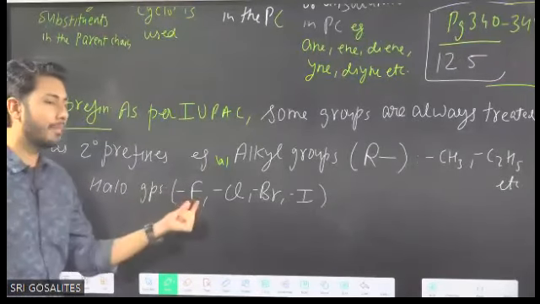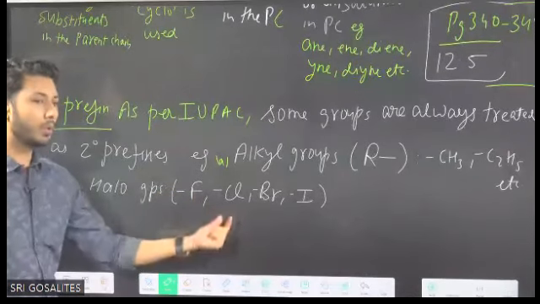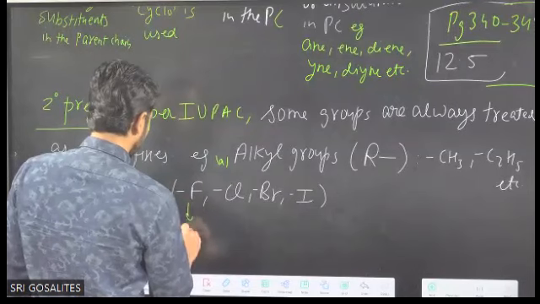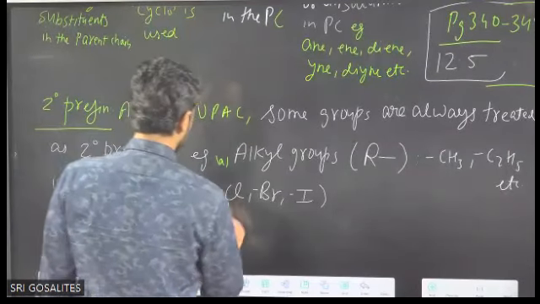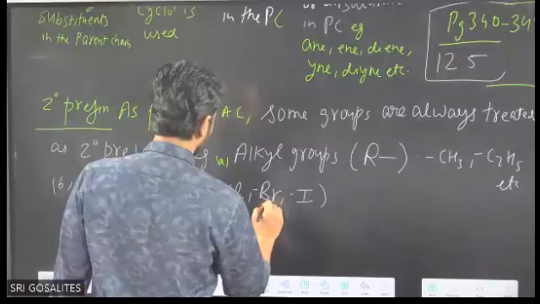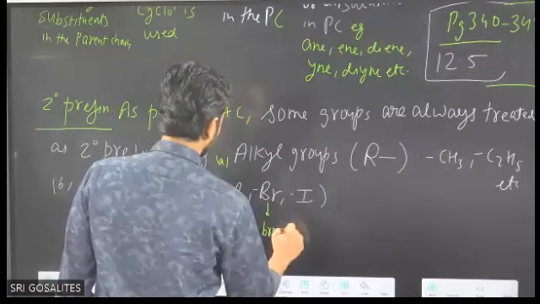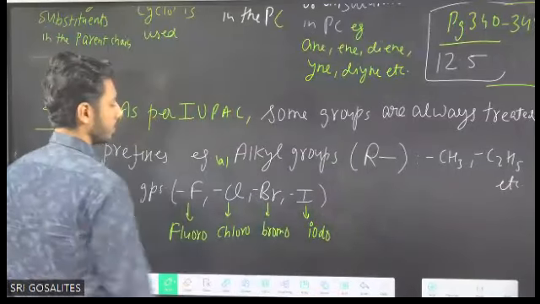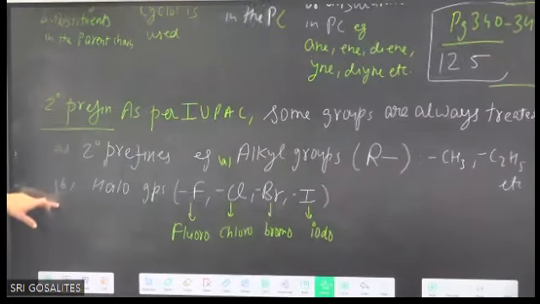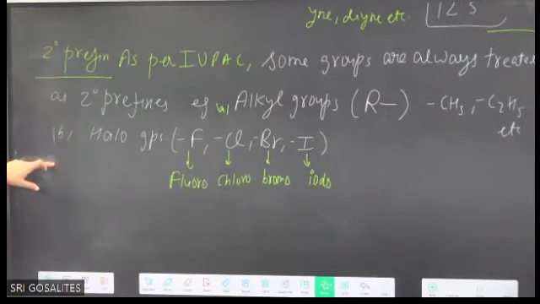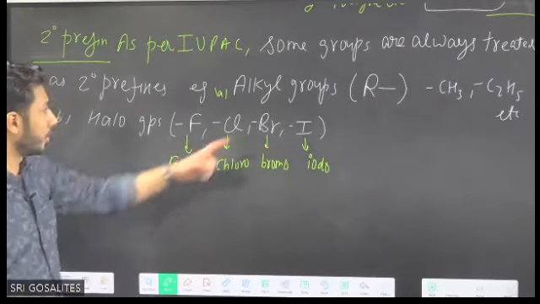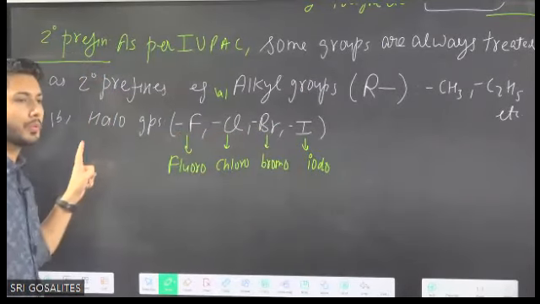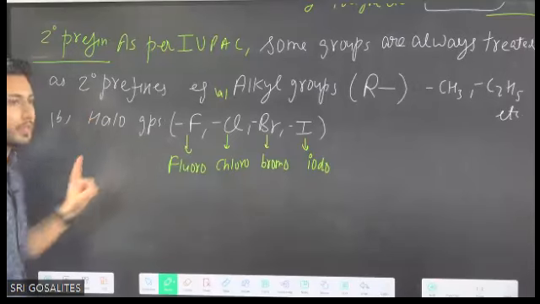Their names will be fluoro, chloro, bromo, iodo. Which are treated as prefix? Alkyl groups, yes. Halo groups are also treated as prefix.